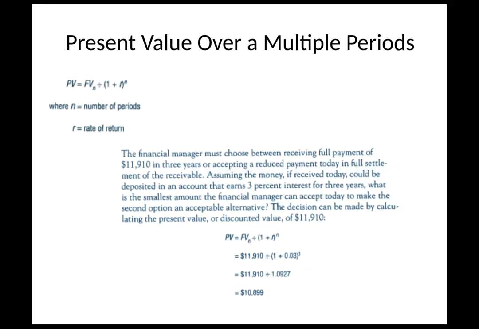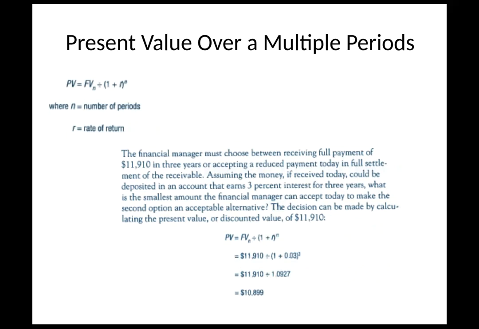Now, when they give these word problems, and you will have some problems like this, you just really have to decipher what's really the important information there. And we know full payment, $11,910, that's the value we want in the future. And then the other really important information is the 3%. The problems are always going to be compounded on an annual basis, not compounded daily. So that, again, makes it easy to do some of these problems.